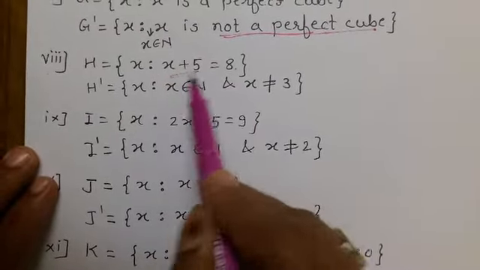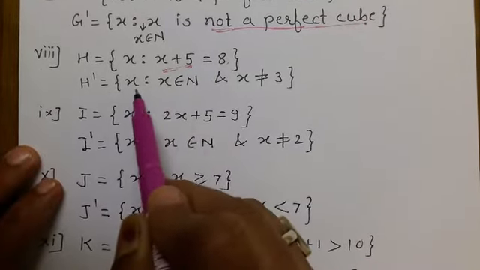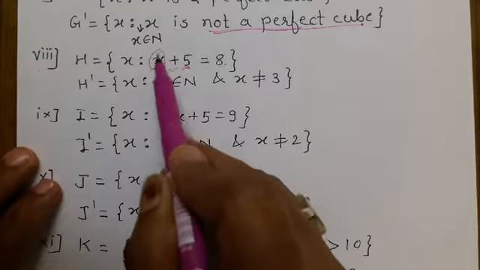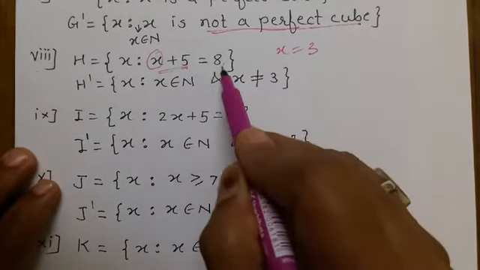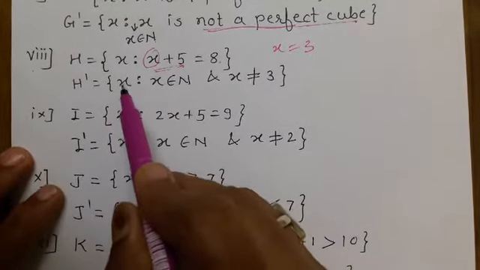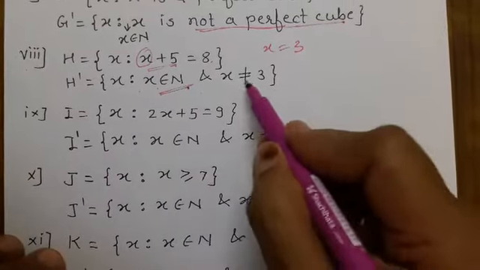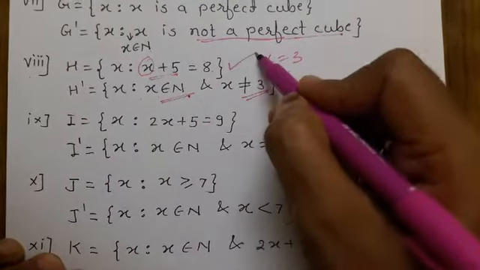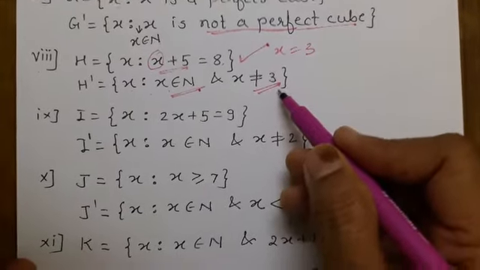Then the eighth problem, H is equal to the set of all x such that x plus 5 is 8. This condition is going to be verified. Here the H complement we will take, it is possible only when x is equal to 3. Is it? 3 plus 5 is nothing but 8. That's why for the complement we will consider the set of all x such that x belongs to N, natural number, and x is not equal to 3. In this case we want x is equal to 3. Here we will say x is not equal to 3.